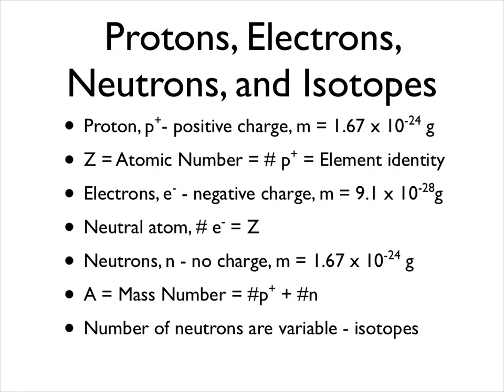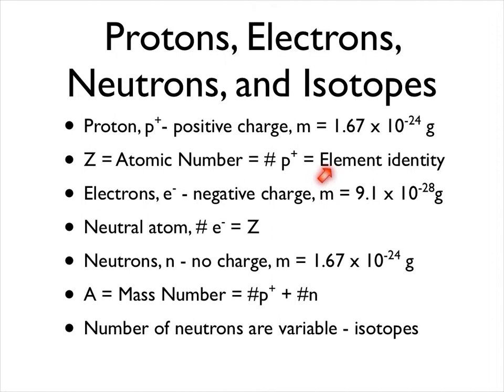So let's run down our subatomic particles. First off, we have the proton, which is given the symbol P with a positive exponent. It has a positive charge and has a mass of 1.67 times 10 to the minus 24 grams. The number of protons within an atom is the atomic number, and we symbolize that as Z. The atomic number, or the number of protons, gives the element its identity.